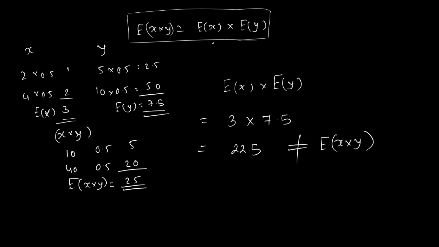I agree. Understand, this property holds true only if x and y are independent. Please concentrate.